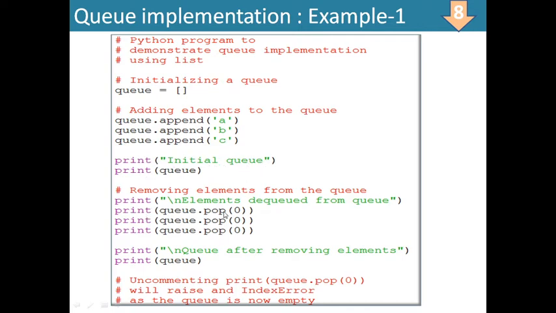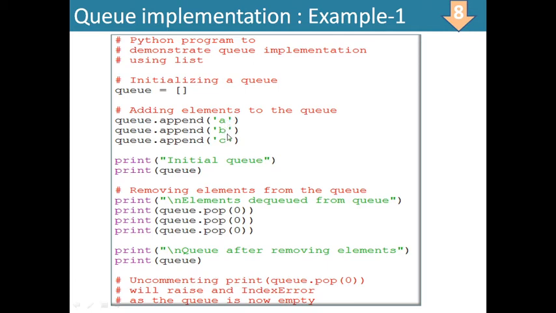If I delete with q.pop(0), first of all it will delete the zeroth element, that is A. Then B will be shifted to the zeroth position, and C will be shifted to the first index number. After deleting A, the second element that was on index 1 will be shifted to index 0, and the third element that was on index 2 will be shifted to index 1.